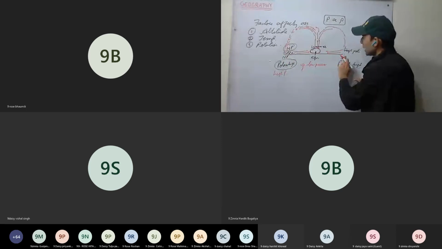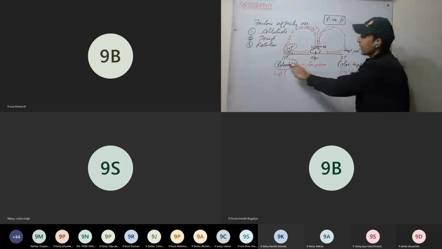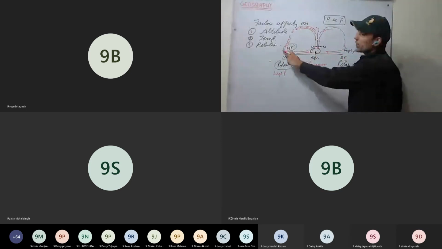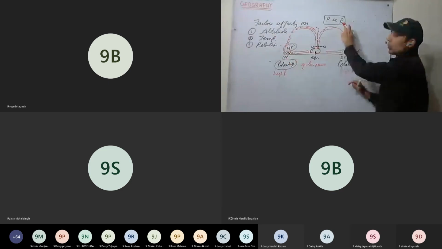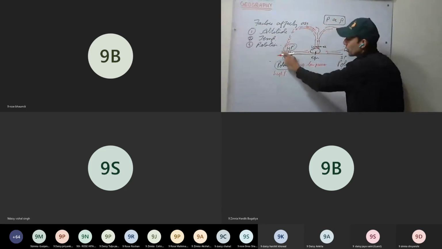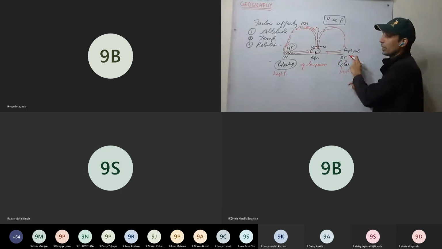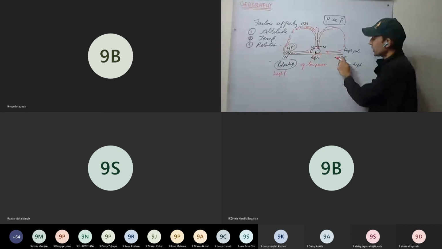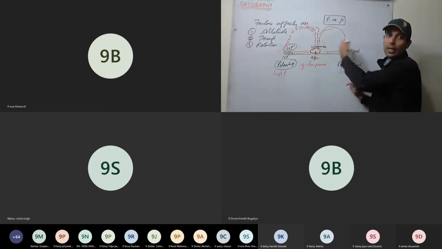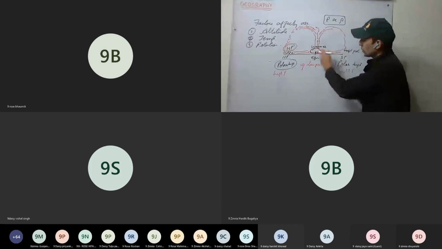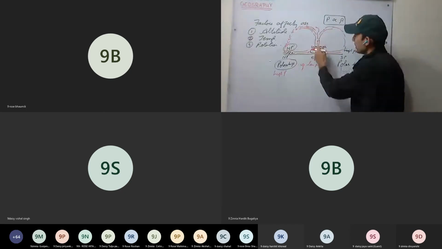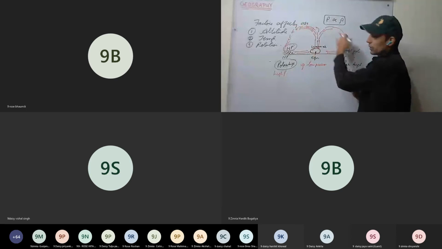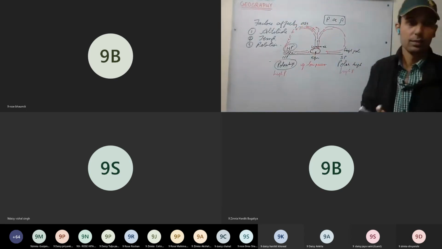And on the poles, since very little heat is reaching, they are very cold. So the temperature is very low, with more density and more pressure. They are called the polar high pressure zones. When there is a difference in pressure, the air blows from high pressure towards low pressure to balance the air pressure. So it blows towards the equator, and this is how the circulation continues. Is this clear now?